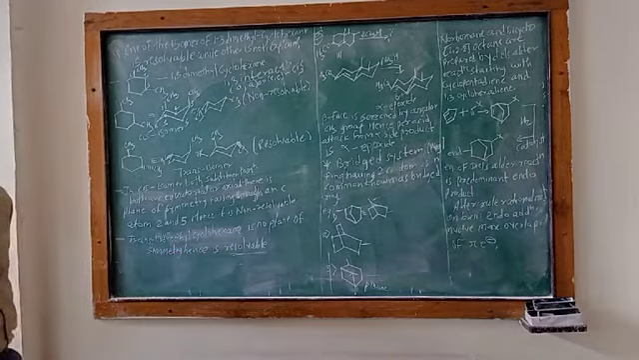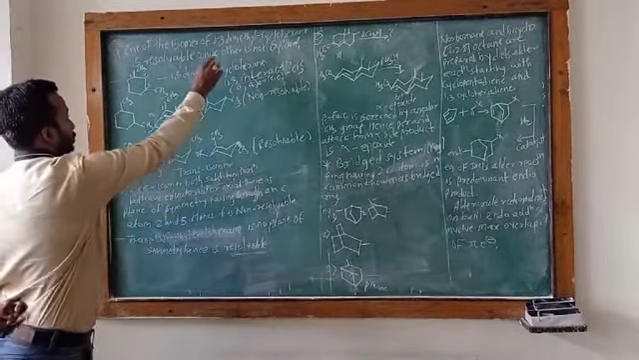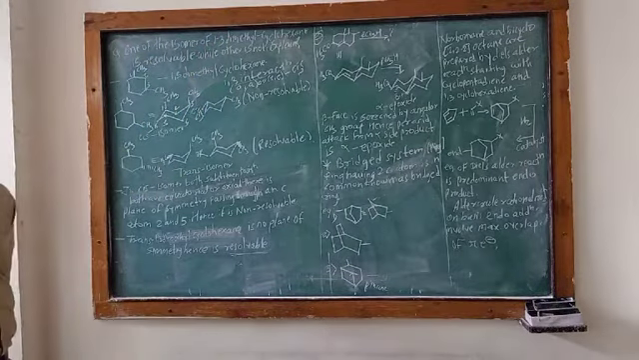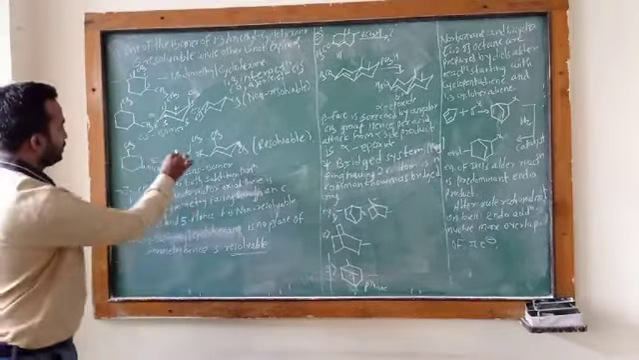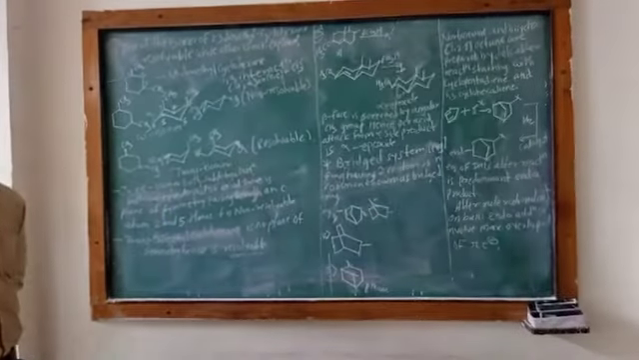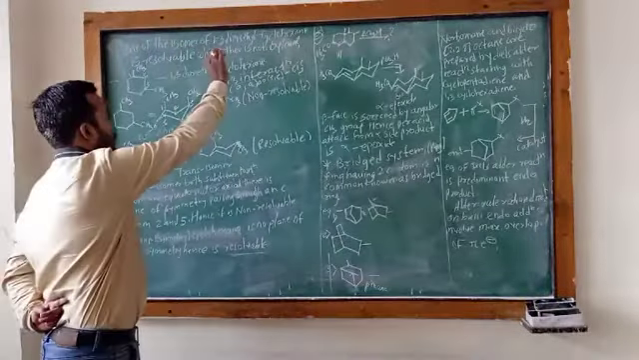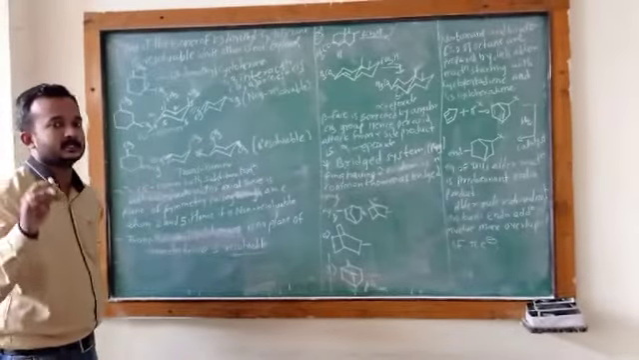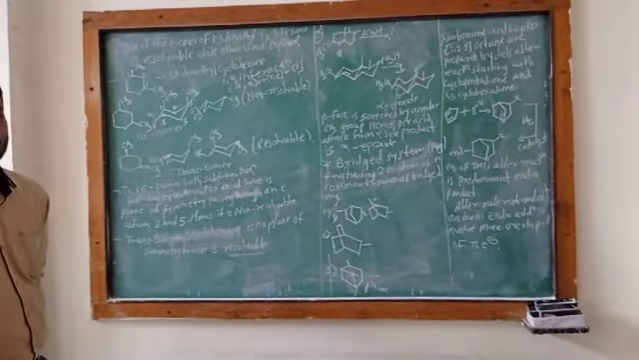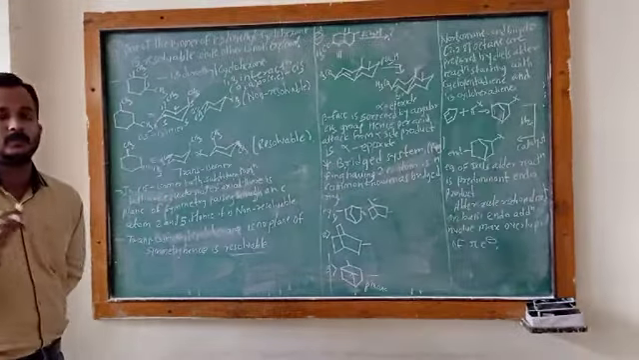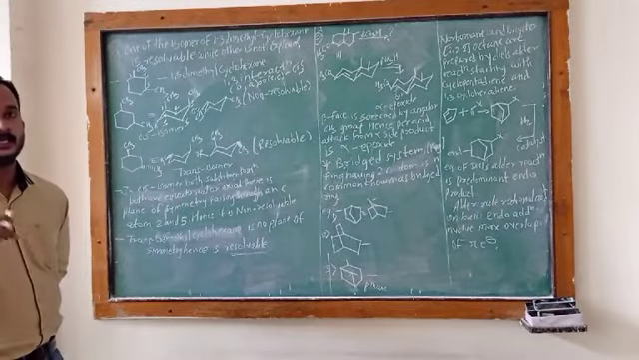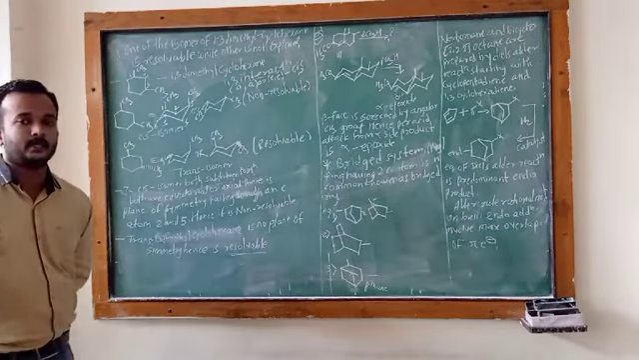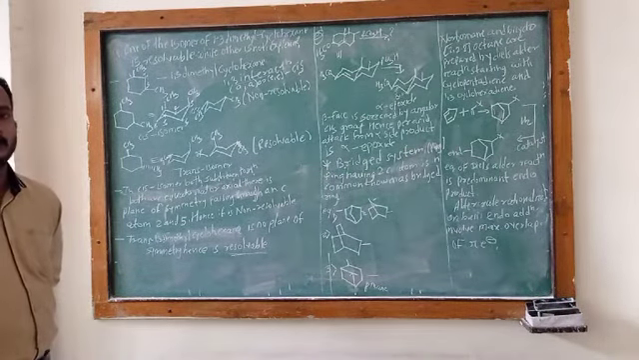The trans isomer is resolvable in 1,3-dimethyl cyclohexane, and the cis isomer is non-resolvable. Why is the cis isomer non-resolvable? Because the methyl groups are in a 1,3 relationship, both axial or both equatorial, and there is a plane of symmetry.